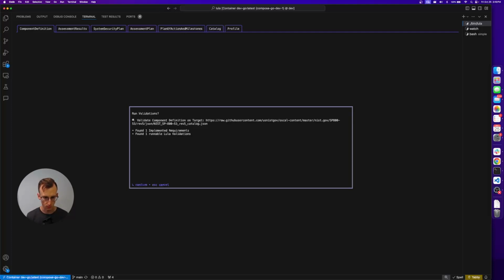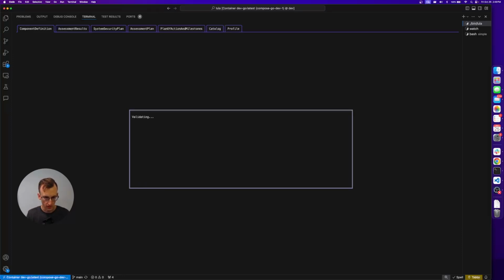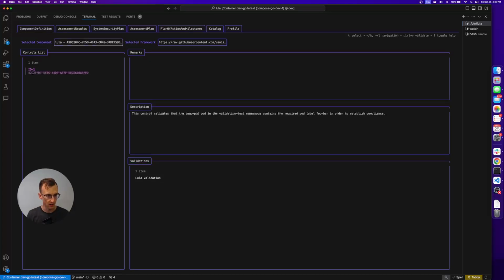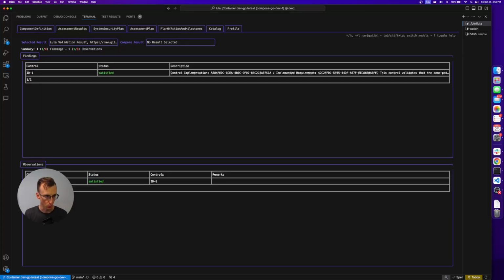One implemented requirement has one runnable Lula validation. That checks out with what we were looking at. We can hit enter. You'll see validating, validation complete. This will then pass you over to the assessment results view. These views can be switched by using tab or shift tab to get back. And so this is our results. This is essentially the same assessment results file that you would look at previously.